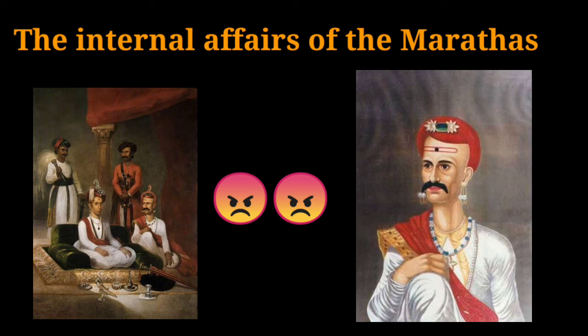So in 1794, Mahadaji Scindia died and was succeeded by his grandnephew Daulat Rao Scindia. After the death of Mahadaji Scindia, Nana Patnavis became supreme at Pune, and the English expanded their influence in North India. But Peshwa Madhava Rao II was young and he couldn't control them. He committed suicide in 1795. And Bajirao II, the worthless son of Raghunath Rao, became the Peshwa. In 1800, Nana Patnavis died and gave the British the added advantage.